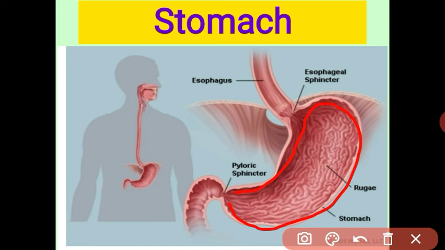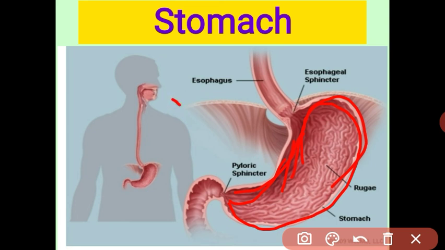Got it, student? What is the structure of the stomach and what is the main function of the stomach? Most of the digestion is completed in the small intestine, but in the stomach also, some digestion is carried out. Got it, student? What is the digestive system? Already we have studied that the digestive system starts from the mouth.